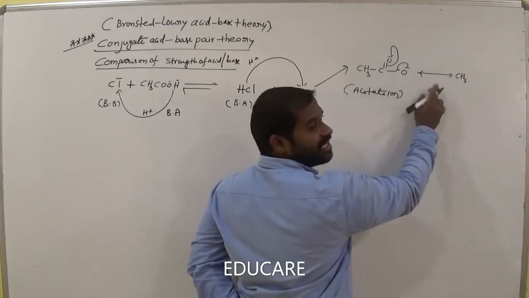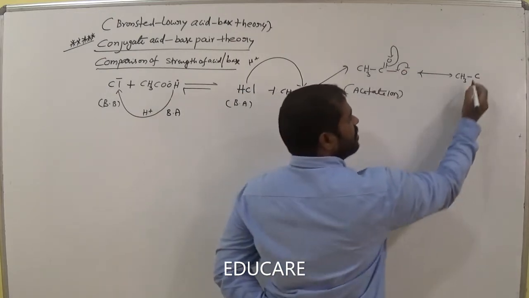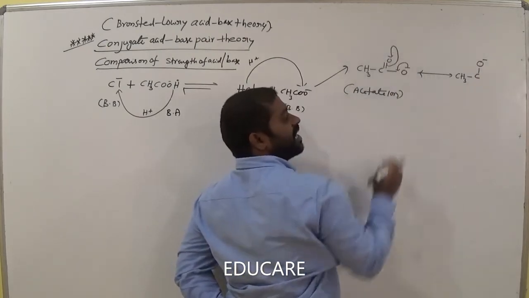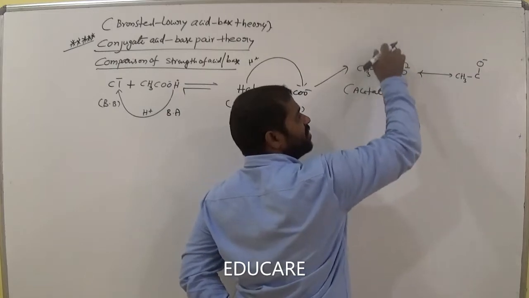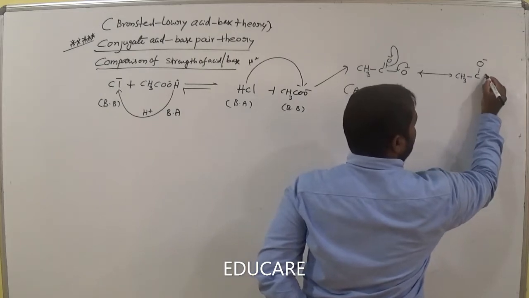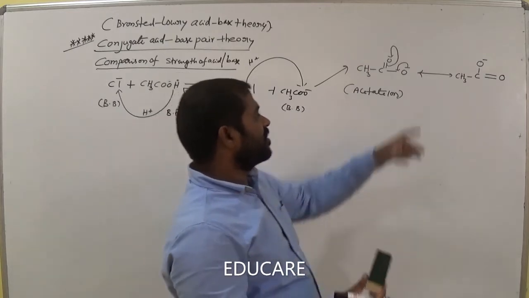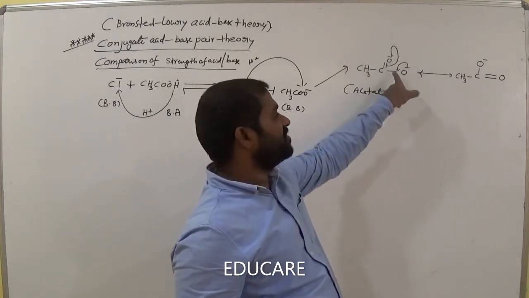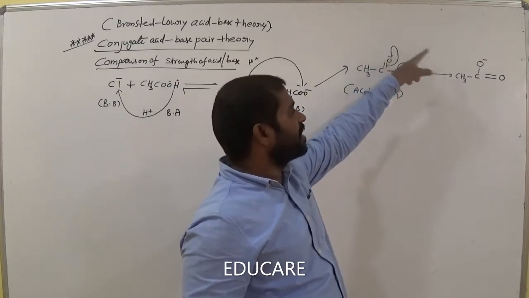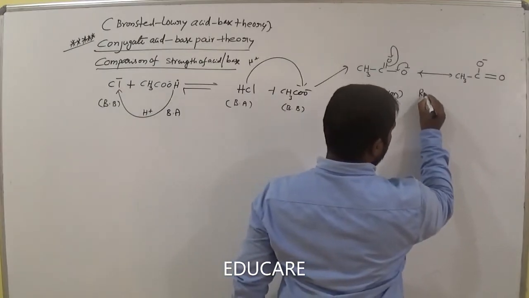CH3, with a reversible arrow here. CH3 bonded to C. Here one bond is broken down, the remaining one is there. Here oxygen gains a minus charge. The direction of the arrows means donation of electrons. Remember this. This arrow makes another bond between carbon and oxygen. One bond is formed between carbon and oxygen by the donation of these electrons, and the migration of this bond, that means breakdown of the bond, places electrons on oxygen. These structures are called resonance.